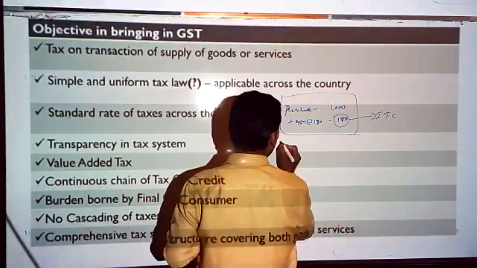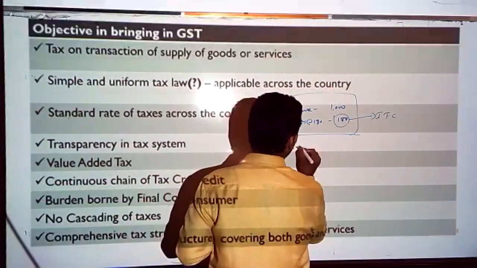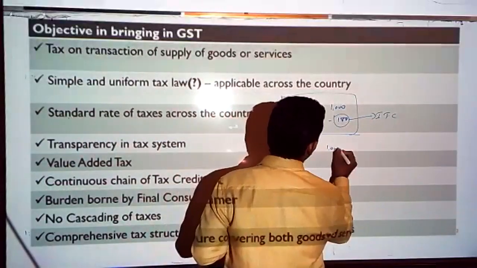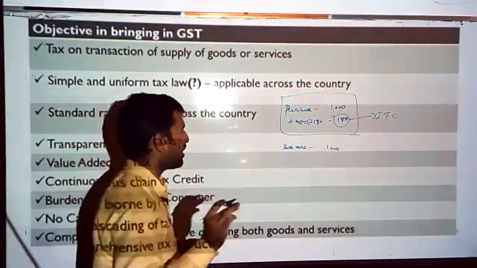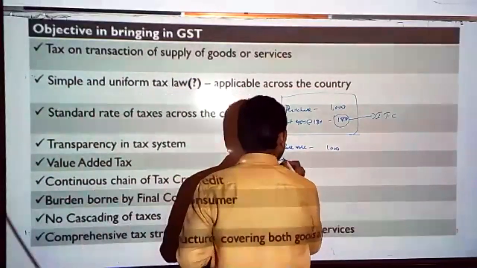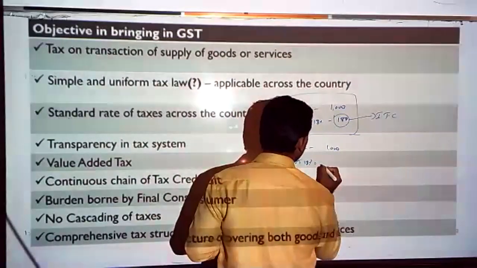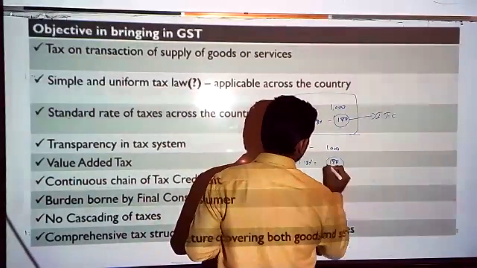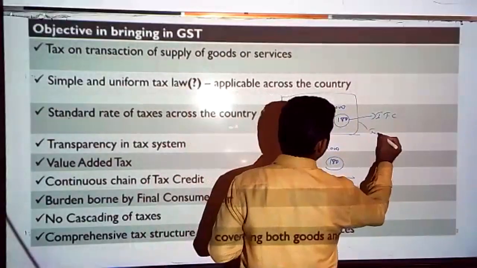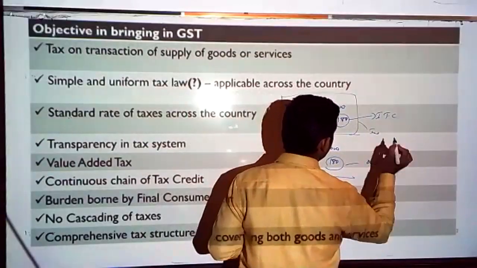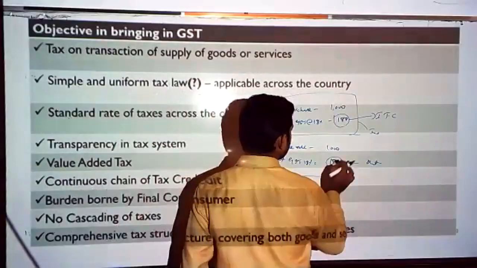Assume the same mobile phone I am selling for a sale value of 1000 rupees only. I am not adding anything, no profit margin added. So in that case, again GST at 18% has to be paid, isn't it? Now what is the GST? 180 rupees. Now in this case, this is my input, and this is my output. Input tax and output tax being the same, 180 rupees and 180 rupees.